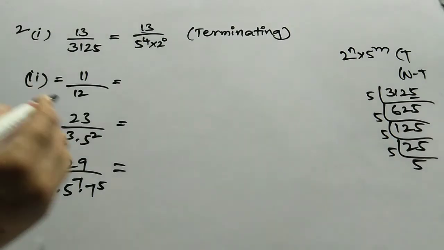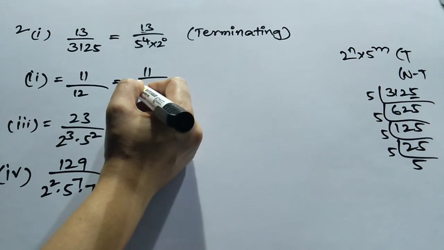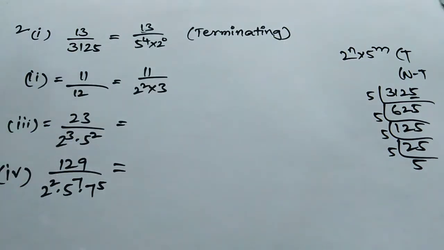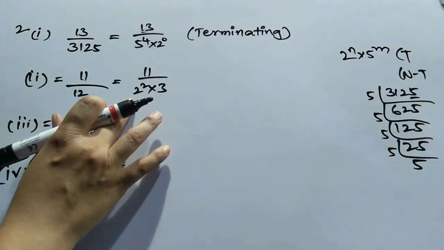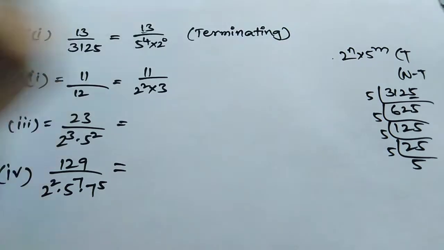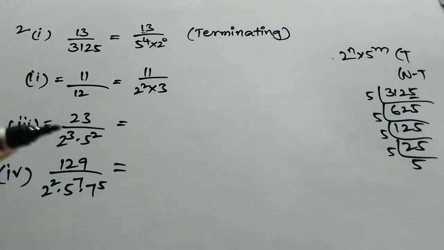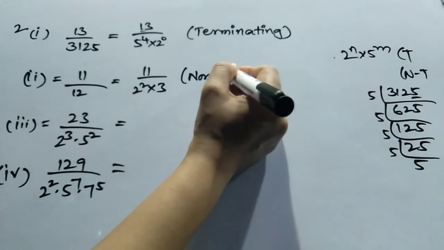Okay, let's go for 11 by 12. What are the factors of 12? 2 square into 3. Use this method for finding the factors. Is it satisfying the condition, 2 to the power of n into 5 to the power of m? No, it is not satisfying the condition. So, it is not in the form of 2 to the power of n into 5 to the power of m. So, it is non-terminating.